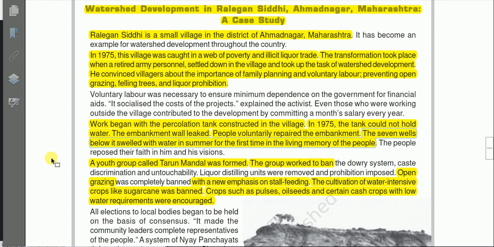So first of all, they constructed a percolation tank, and in 1975 the tank could not hold water. It means the size may be small, and at the same time the embankment, the bunds around the tank, leaked. But people voluntarily repaired the embankment, and after that the tanks in the village were full of water in summer also, for the first time in their life.